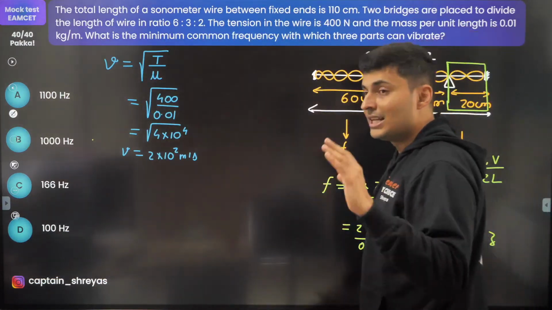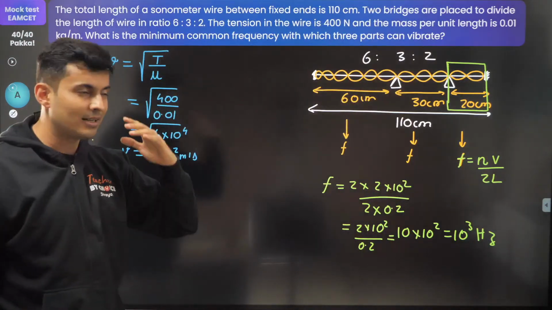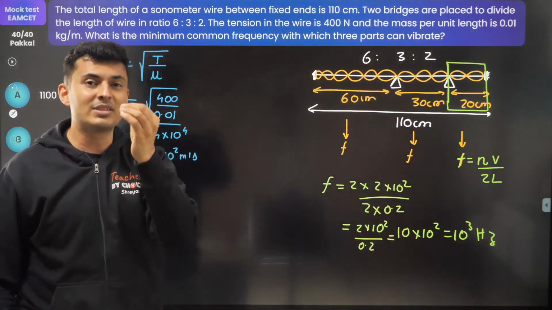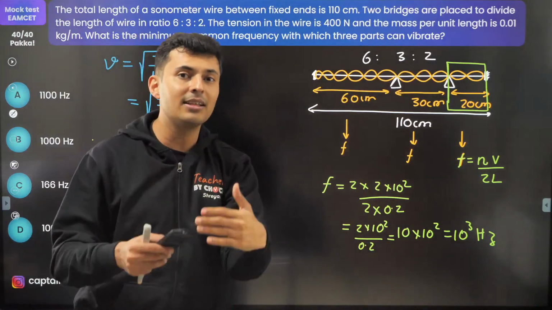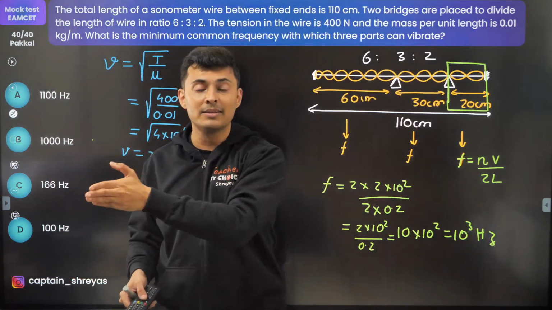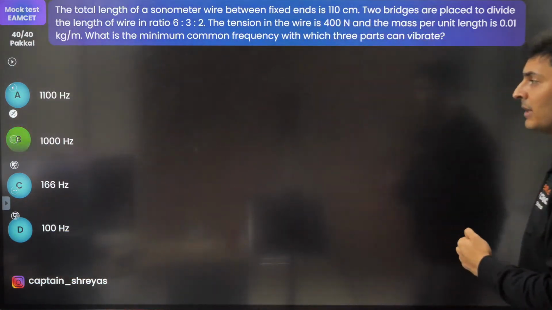So, beautiful question on standing waves, division of length. These kinds of questions can come in your EAMCET. These are mock test questions. If you have solved this variety of question, when you see such a question in the exam, it will become very easy. You should solve models of the question. When you solve models of the question, then it becomes easier. You do not waste time thinking in the examination.